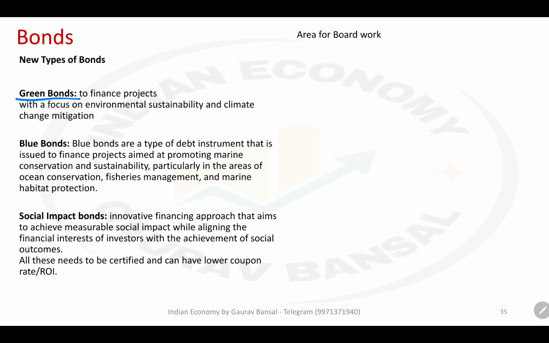The next is green bonds. Green bonds are issued by any company, whether PSU or private, when they are financing any environmentally sustainable project, or a project which is going to help with climate change mitigation, or a project which is related to clean energy or is going to benefit the environment. There is a long list of such projects which can be rated or certified as green bonds, for which green bonds can be issued.